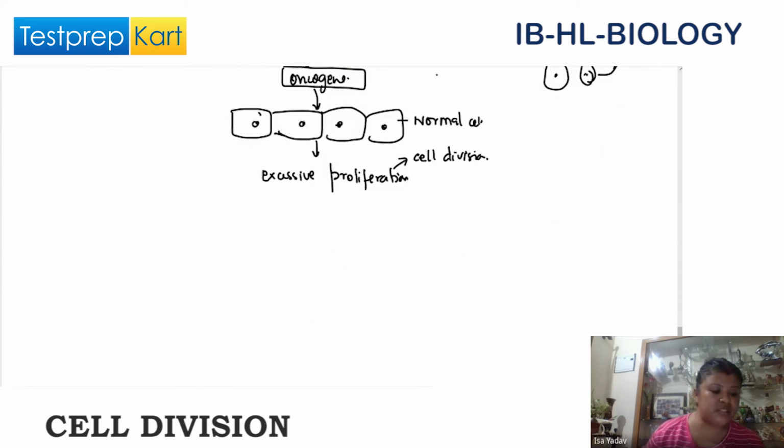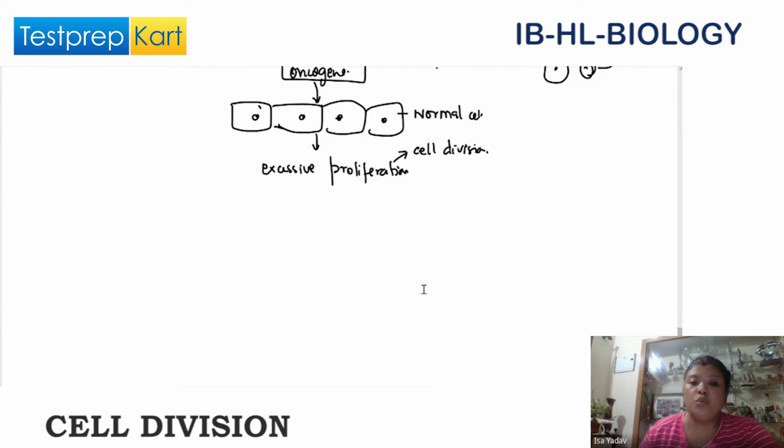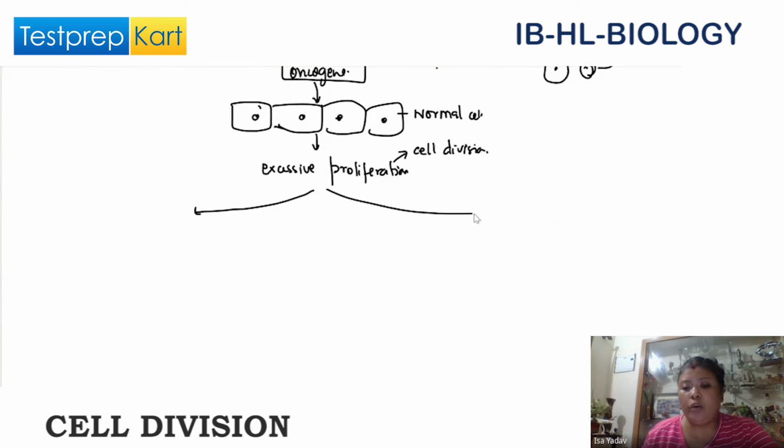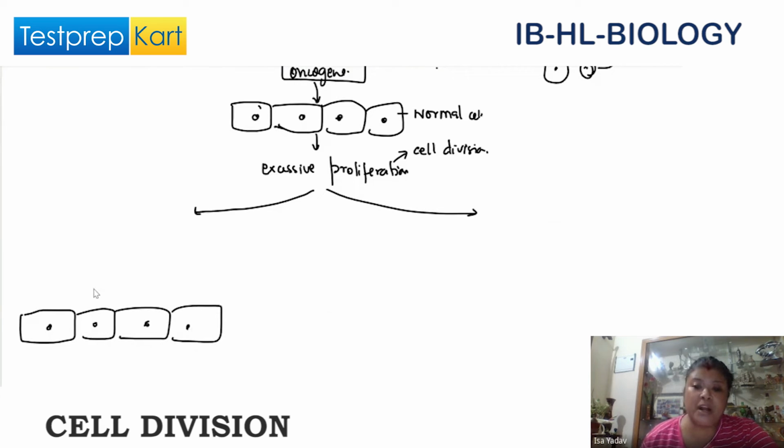Now, excessive proliferation. So ultraviolet rays, radiations, chemical radiations, all these will change our genes. Now suppose this proto-oncogene has mutated our cell, it has become an oncogene. This is mutation only, right?